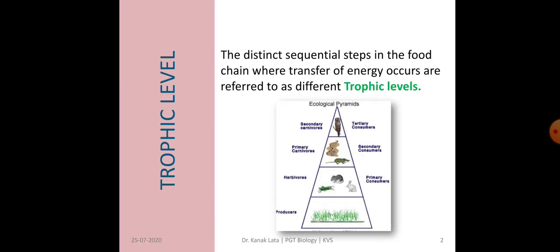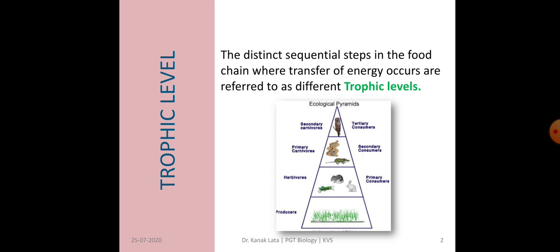First of all, we will discuss about trophic level. Each step or level of the food chain forms a trophic level. Here there is transfer of energy from one trophic level to another trophic level.